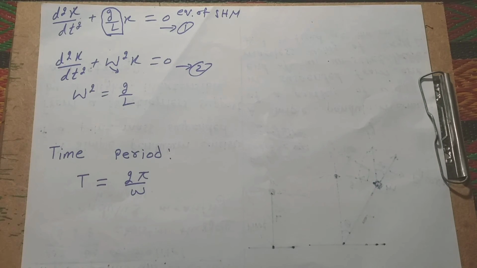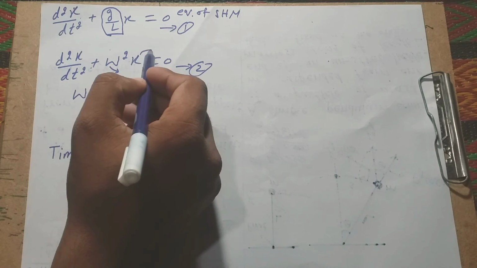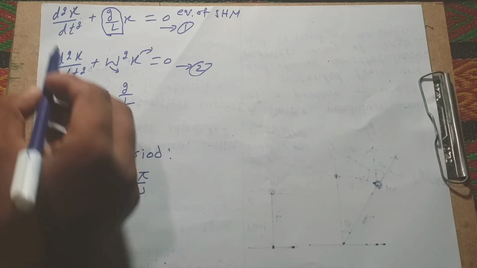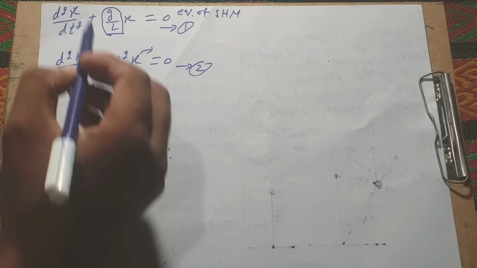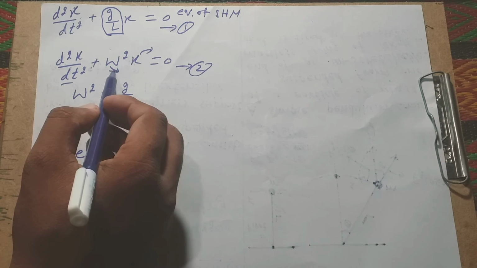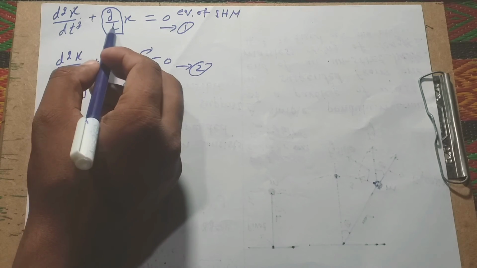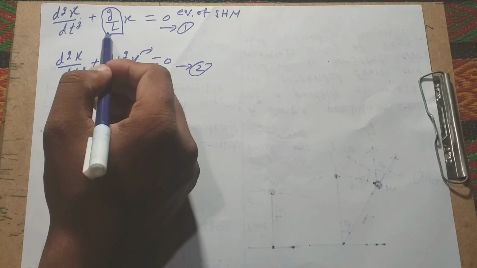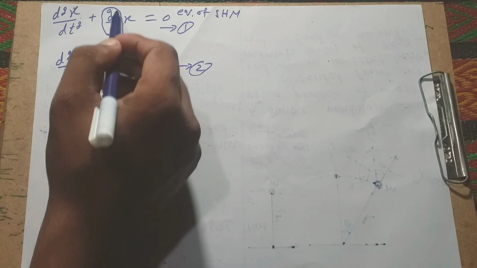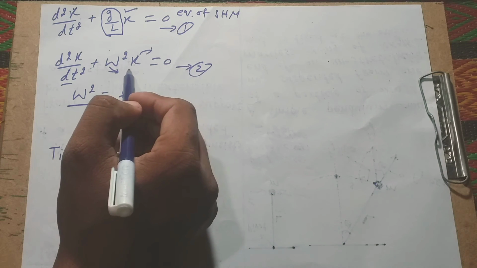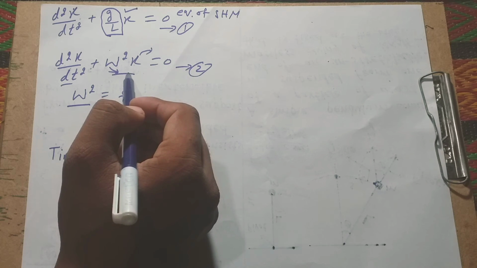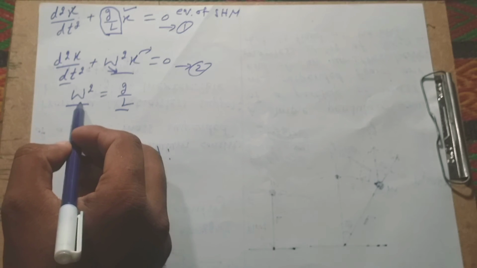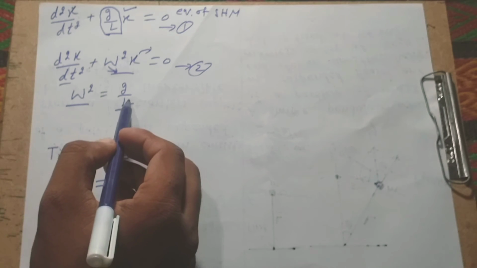And we find the time period, and this is also an equation of simple harmonic motion. Comparing both, the double derivative of x is the same, and the angular frequency here is g over L. This is the equation of simple harmonic motion for a simple pendulum, and this is for a linear mass system. We compare, and we obtain that the angular frequency is equal to g over L.